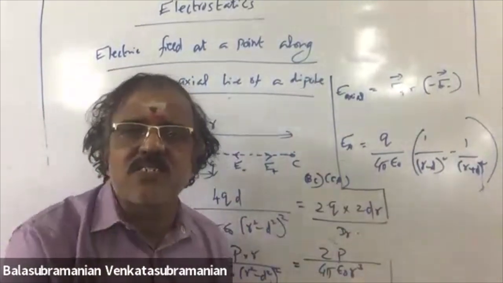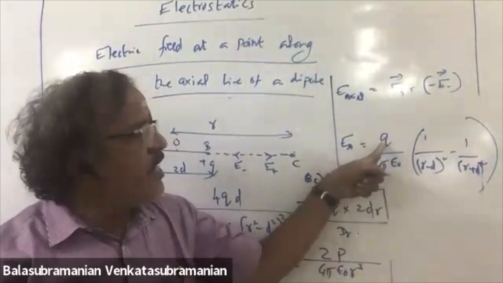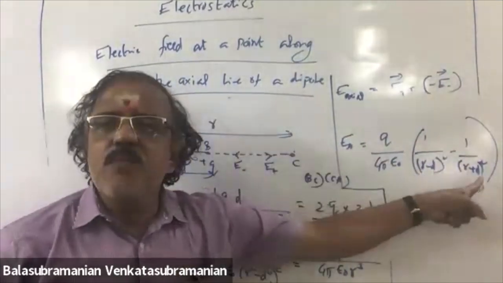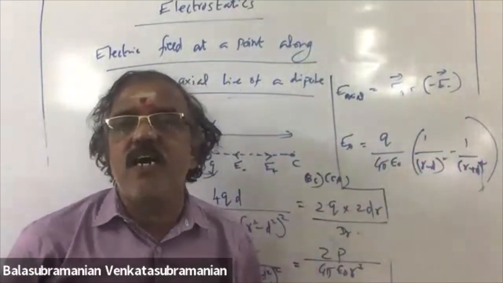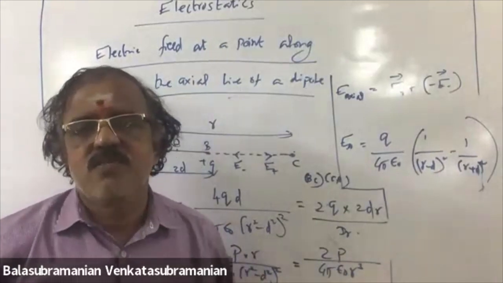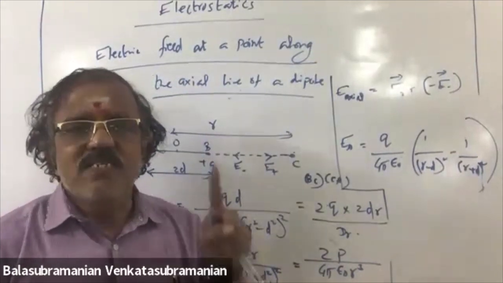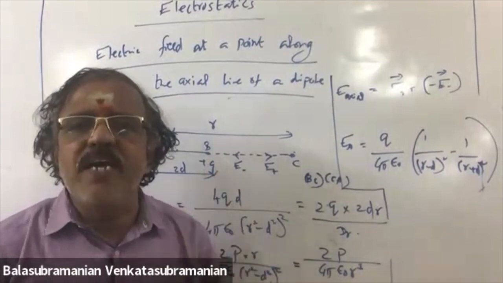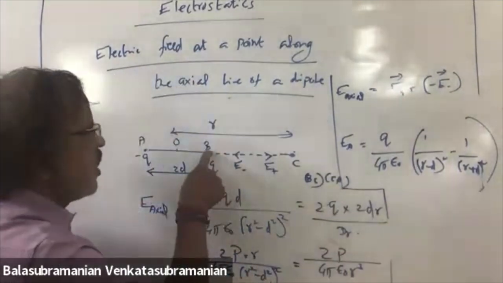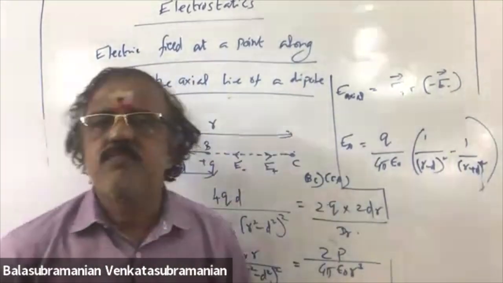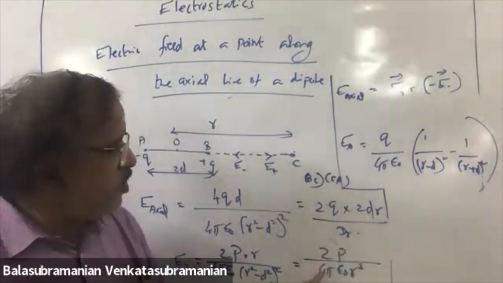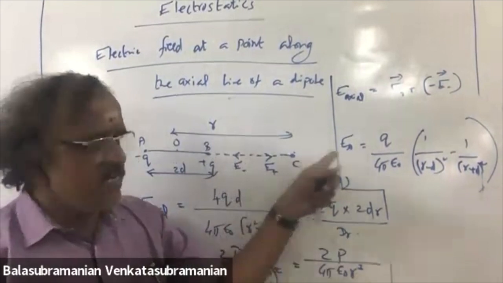Denominator is less, so total value is more for E plus. For minus charge, the denominator is r plus d the whole square. Denominator is more, so total value is less. So the resultant electric field will be along the direction of the positive side, that is along BC. So 2p by 4 pi epsilon naught r cube, direction along BC.